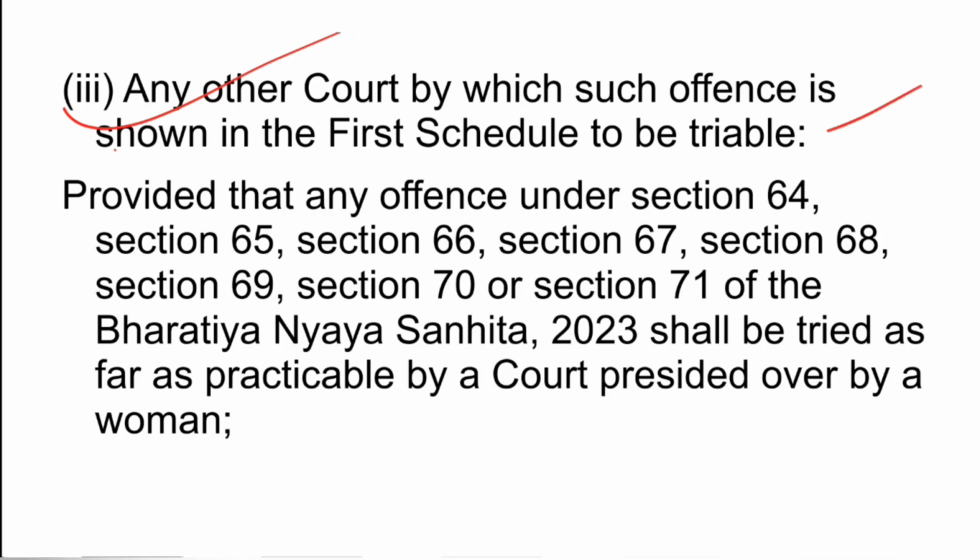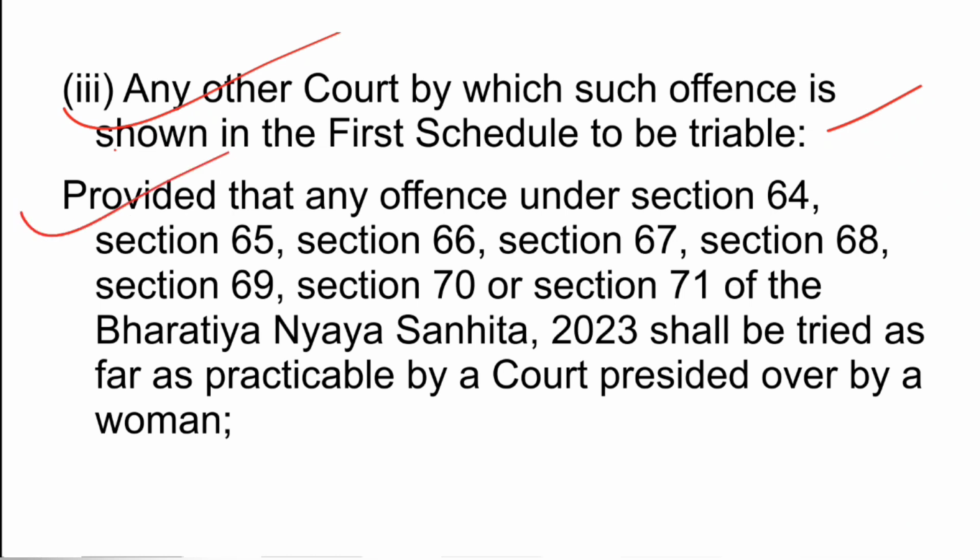The other courts are the JMFC or the Judicial Magistrate of second class. This is the remaining category. There is Schedule 1, which provides which offences are cognizable, non-cognizable, bailable, non-bailable, and also who may try the offences. So the first schedule specifies what court is to try what offences.